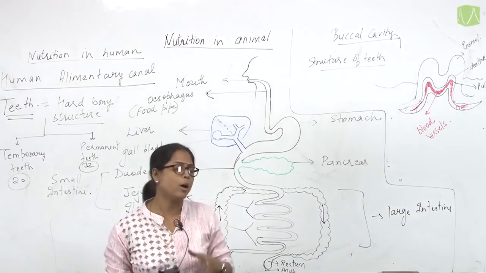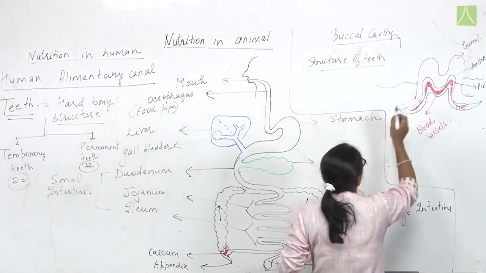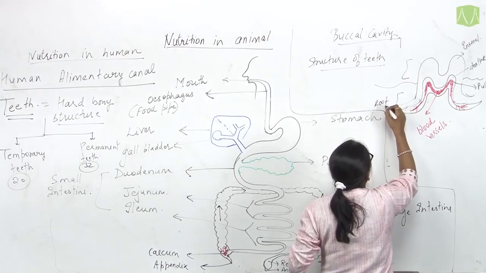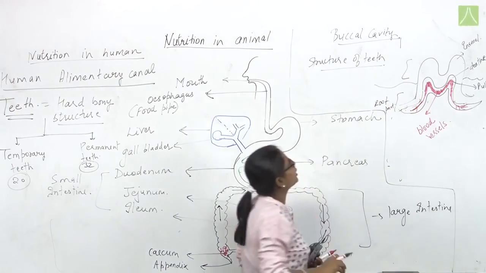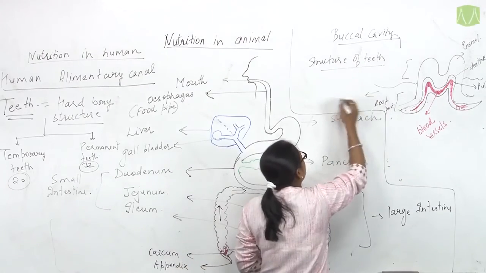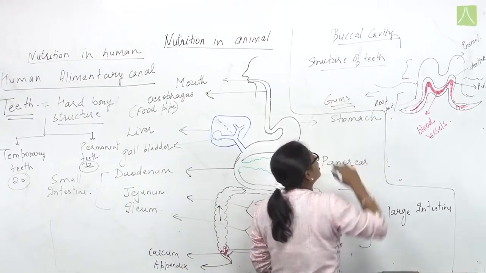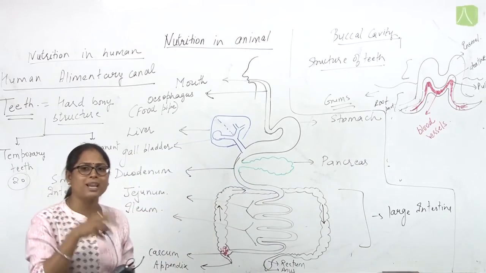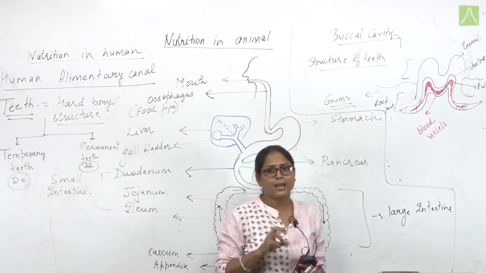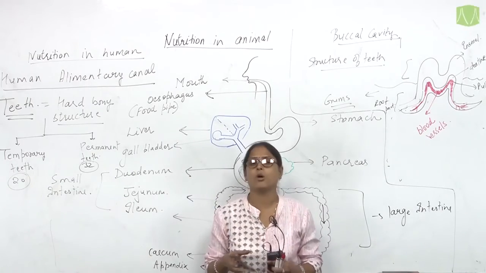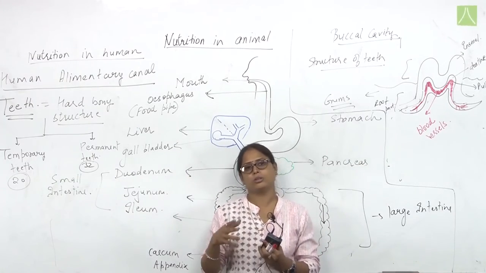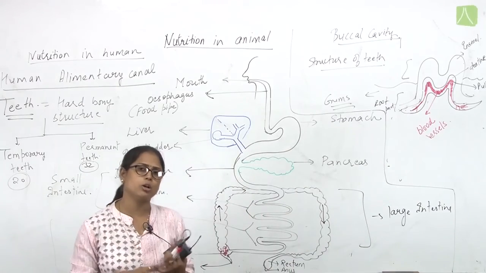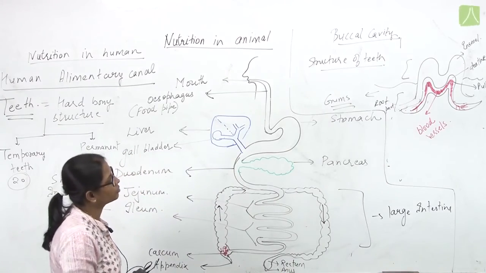The teeth have this upper part and this root part. The root part of the teeth is present inside the gums. This is our gums. So in humans, the teeth are present in a bony cavity known as a socket, which is surrounded by gums. So this is the condition in human beings where the teeth are present in a socket. This is all about the structure of teeth.